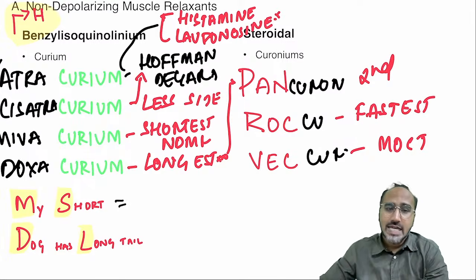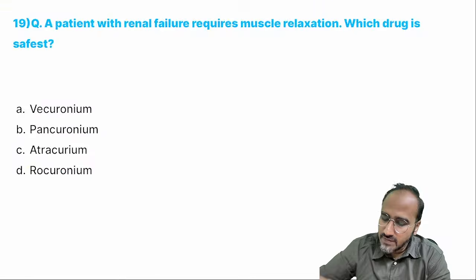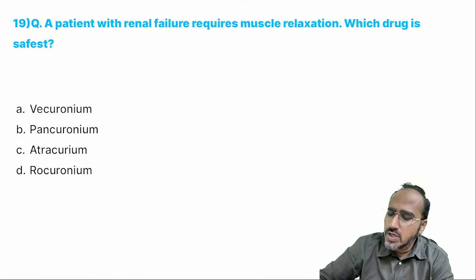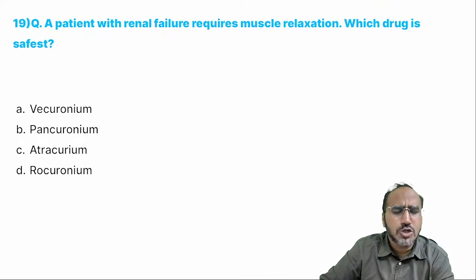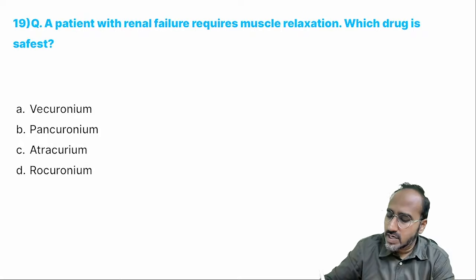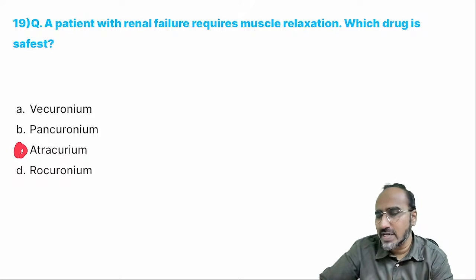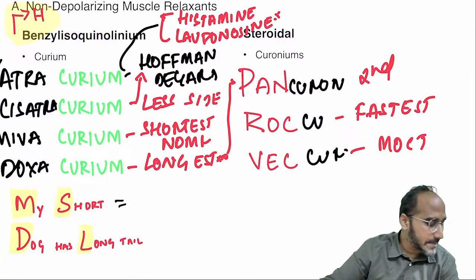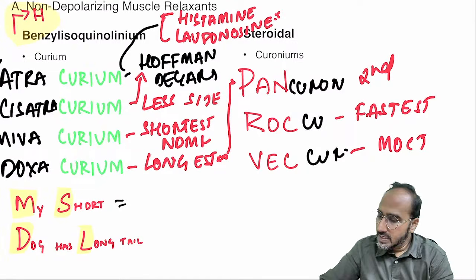So remember guys, if someone asks you, the question was: the patient has renal failure. If the patient has renal failure, you want to avoid the drug that has renal excretion. Only one or two muscle relaxants bypass the kidney and the liver. What are the two? Atracurium and cisatracurium. Atracurium is given in the option, so you can easily go with atracurium. All others have some excretion through the renal tract. Is it clear? Okay, next.